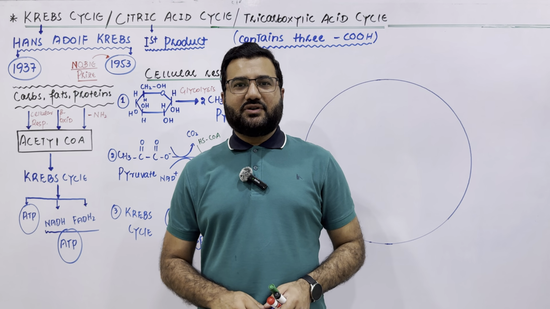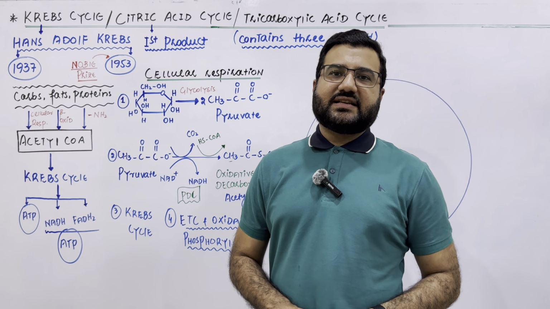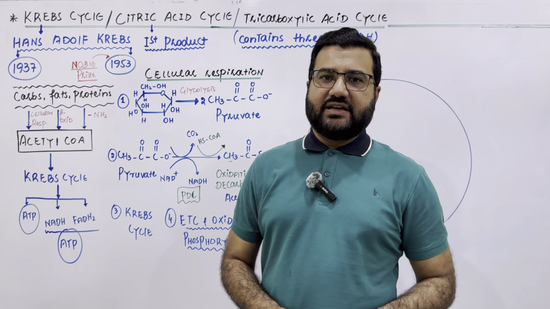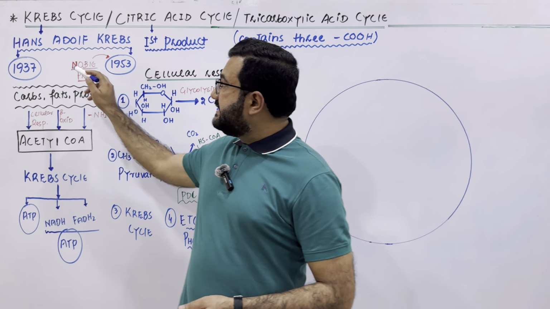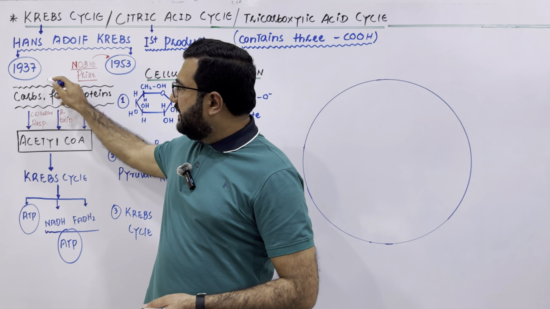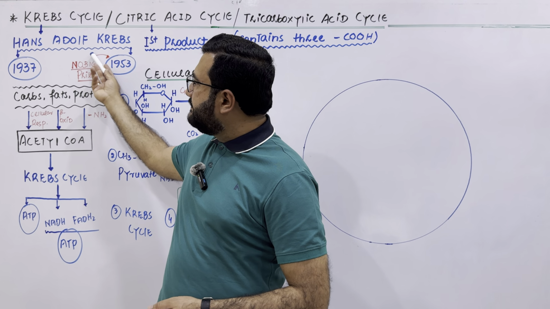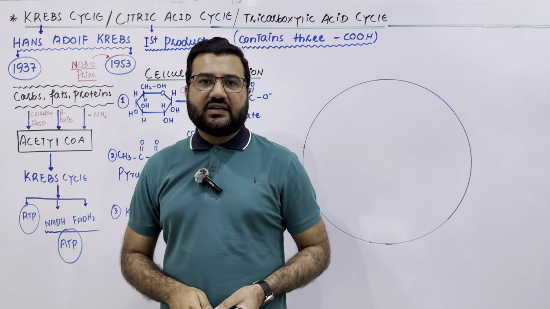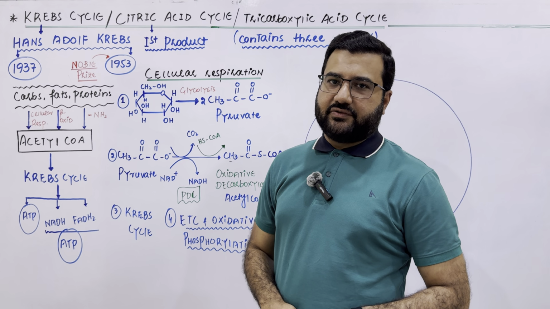Welcome dear students. Today we are going to discuss the Krebs cycle, also called the citric acid cycle or tricarboxylic acid cycle. It was first introduced by Hans Adolf Krebs in 1937, and because of this biochemist's contribution to the completion of the Krebs cycle, he was awarded the Nobel Prize in 1953.